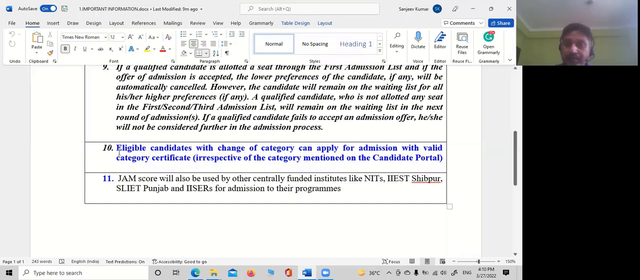Is this clear to everyone? Because I was getting calls that students could not get the category certificate. So you have time and you have to give the new certificate for OBC, EWS, and OBC non-creamy layer, the latest one, which is by 31st of March.